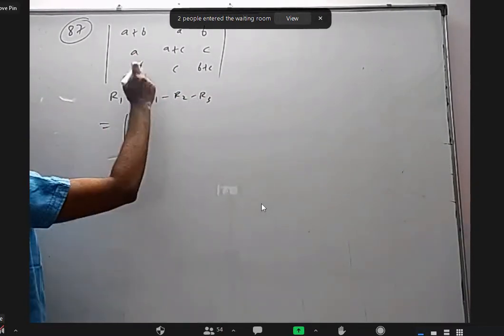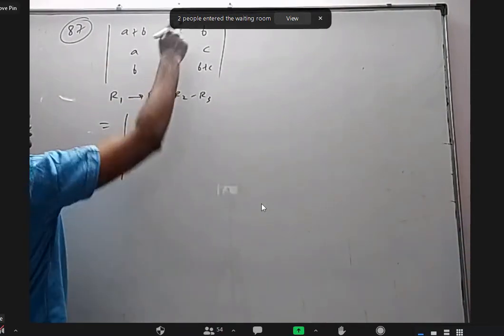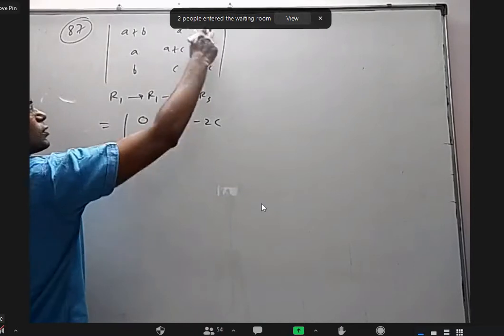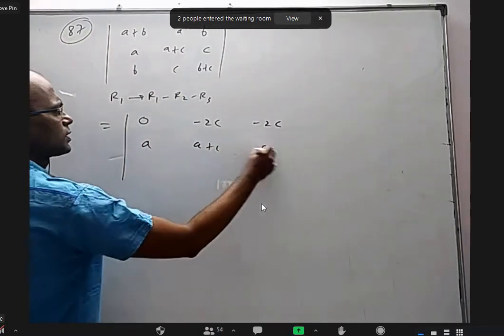I want to add these two and remove from there, so that at least I'll get a 0 here. Add these two, remove here, I'll get minus 2C. A plus C, C.